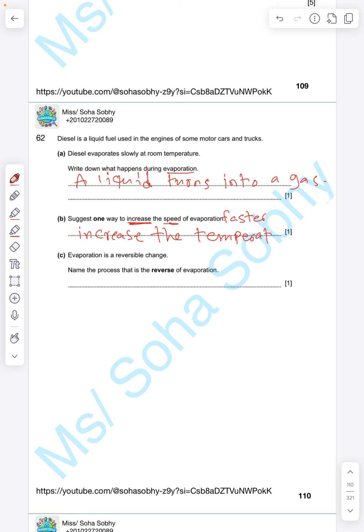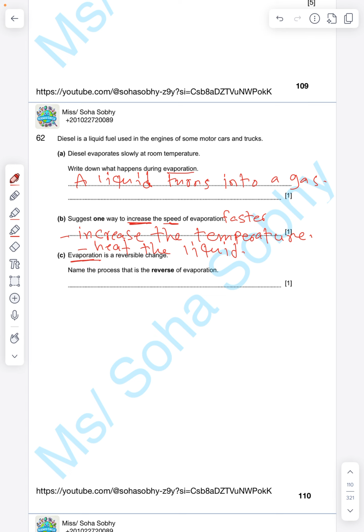Someone might say, I increase the temperature when I heat it. Very good. Heat the liquid. This is another answer. Sorry. So heat the liquid. Both are right. Evaporation is a reversible change. What does it mean by reversible change? It's a change that we can get back. So with evaporation I can turn the gas back into liquid water or liquid.